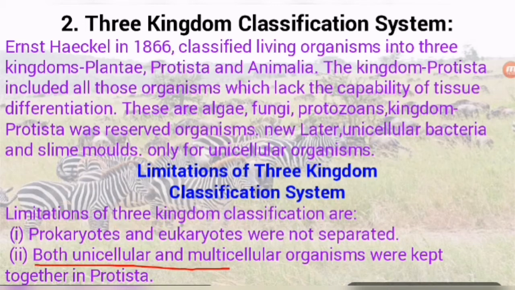Next, both unicellular and multicellular organisms were kept together in Protista. Here we can see that bacteria and protozoans are unicellular, but algae and fungi may be multicellular. So these are also kept here with the unicellular organisms. That is why there is no separation of unicellular and multicellular organisms. So students, these are the limitations of the three kingdom classification. That is why this was discarded and a new classification system was proposed. What was it? Let's discuss it.